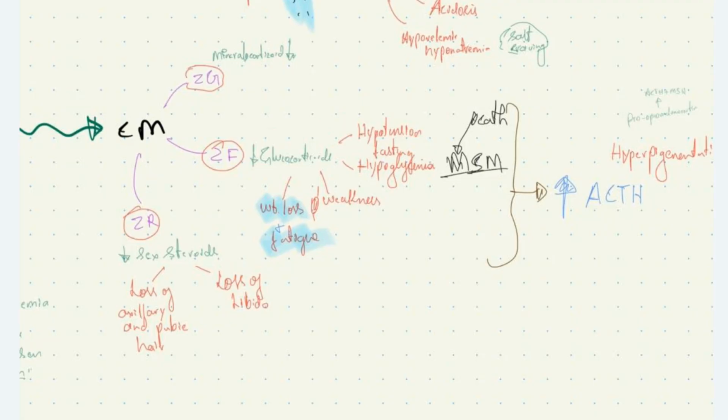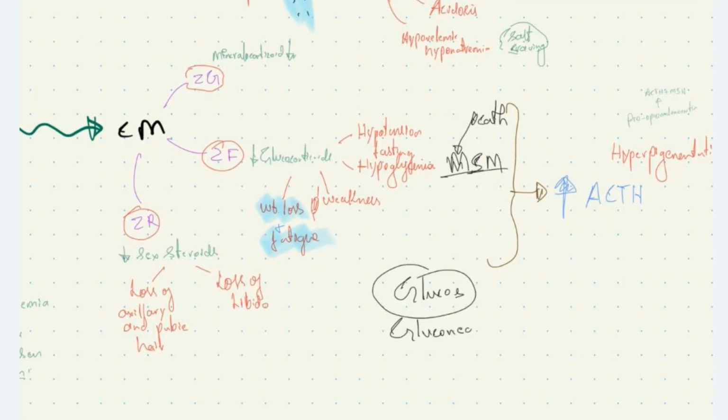We can see fasting hypoglycemia. Why so? Because glucocorticoid cortisol is responsible for gluconeogenesis. It increases free fatty acid levels and amino acid levels, which are directed towards production of glucose by gluconeogenesis. Why so?